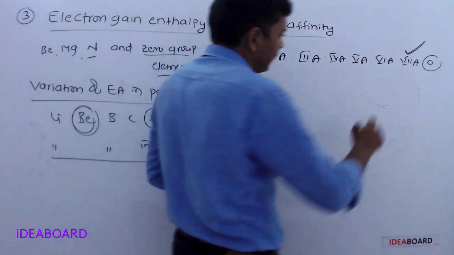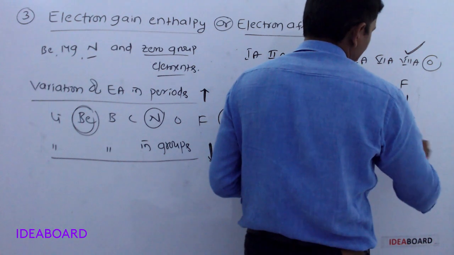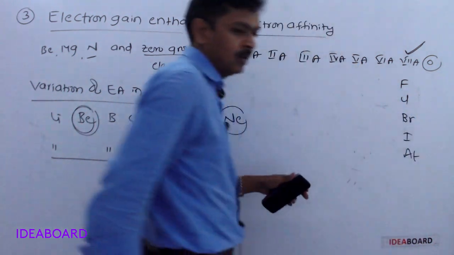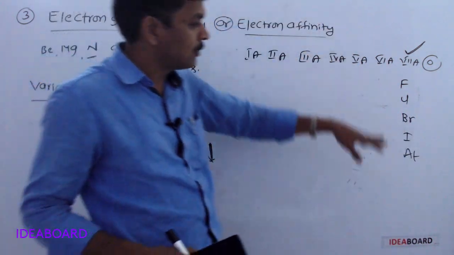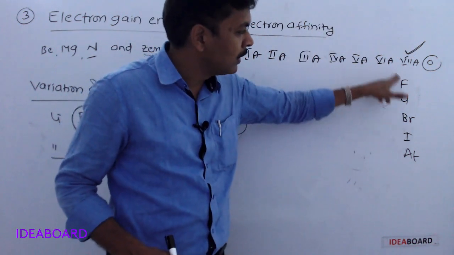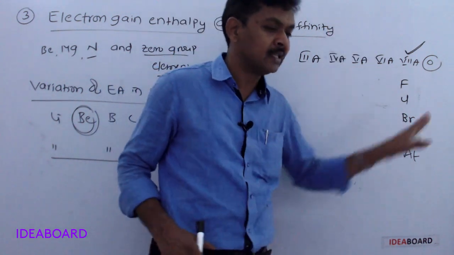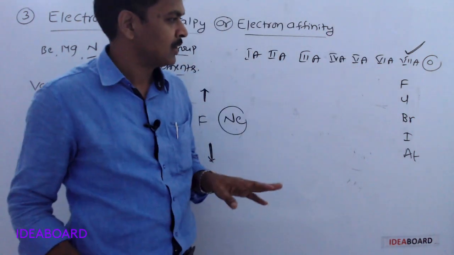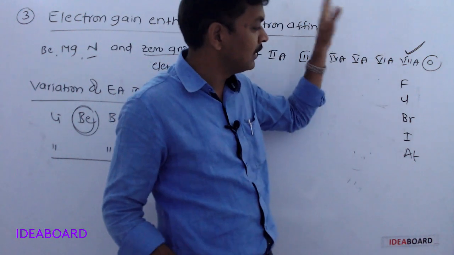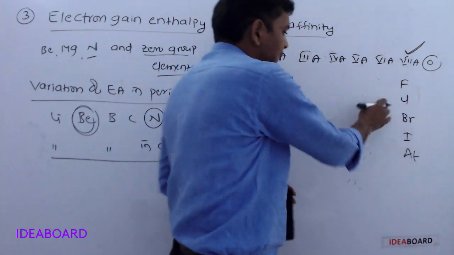Next, top to bottom, in general, it decreases. But see, if we take 7th A group elements: fluorine, chlorine, bromine, iodine, astatine. In general, top to bottom, electron affinity decreases. But from fluorine to chlorine, electron affinity increases. It does not decrease.